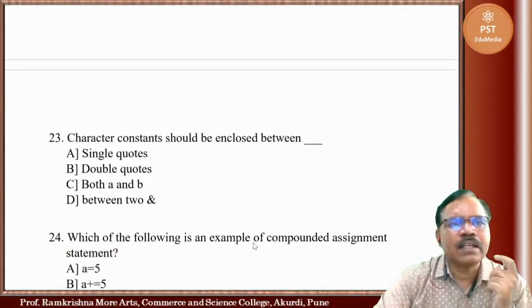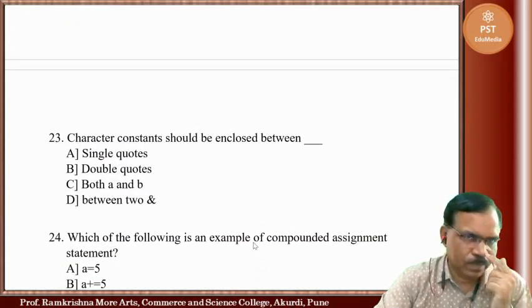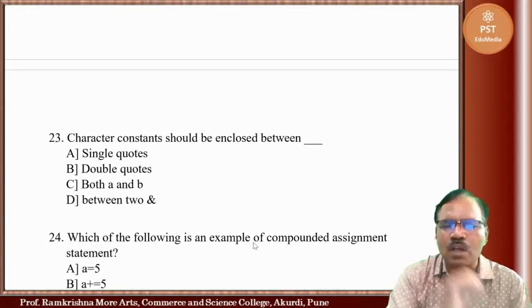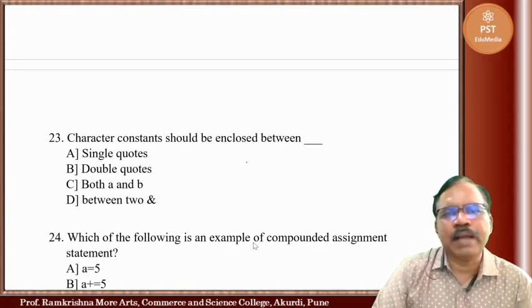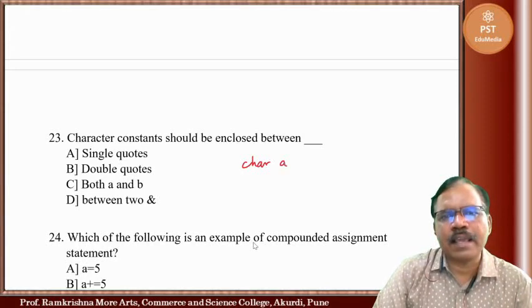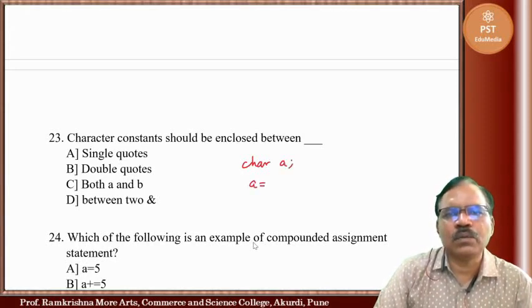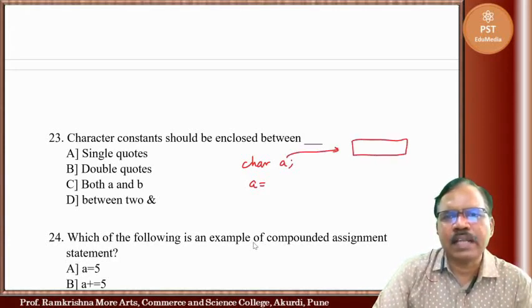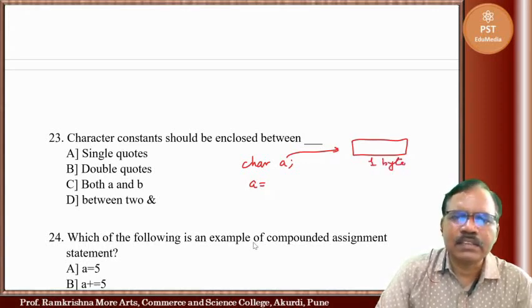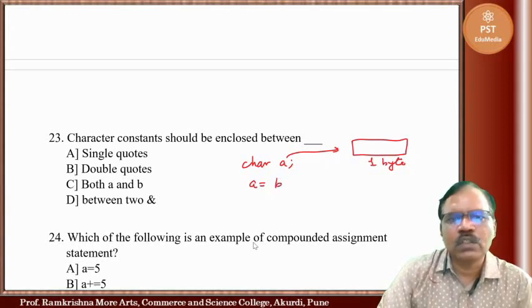Now next one, character constants should be enclosed between. Suppose we define char a, and we have to give some character to a. When we define char a, memory is allocated, that is 1 byte. When we write a is equal to b, you cannot write like this, you have to take it in single quote.